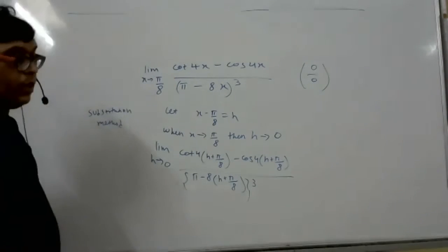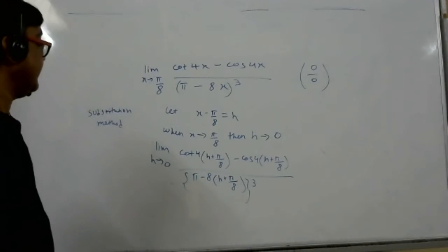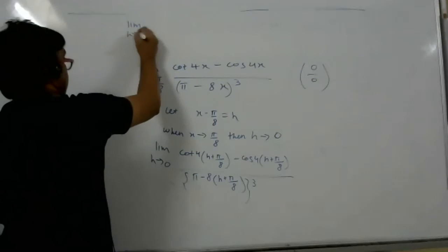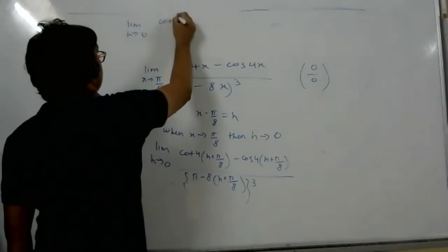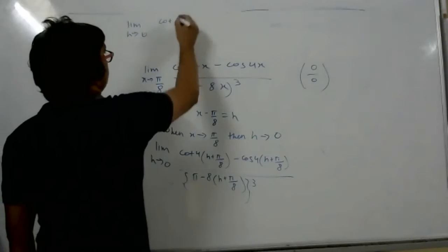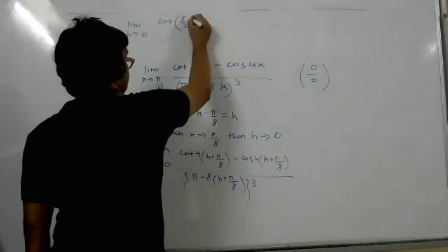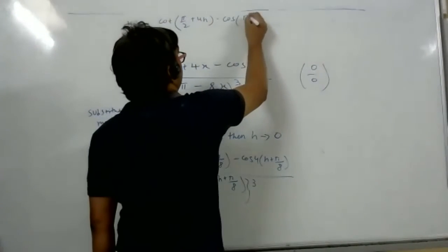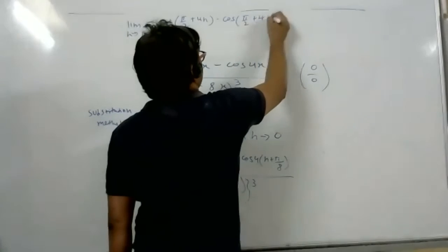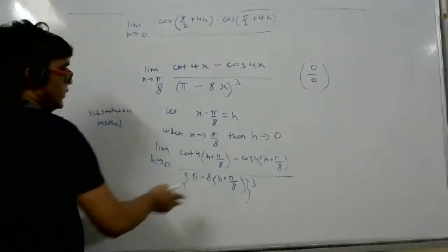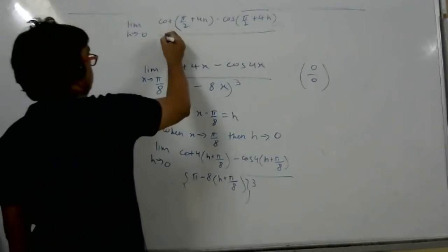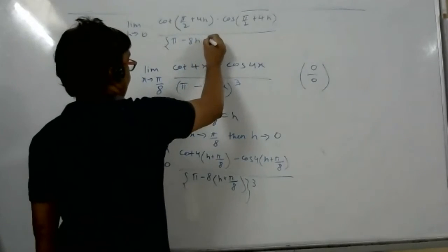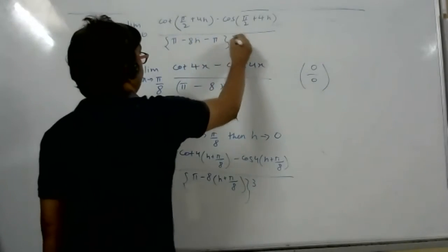Yes, sir. Now open the bracket: limit h tends to 0, cot of pi by 2 plus 4h, minus cos of pi by 2 plus 4h, by the denominator pi minus 8h minus pi, whole cube. Is this correct?